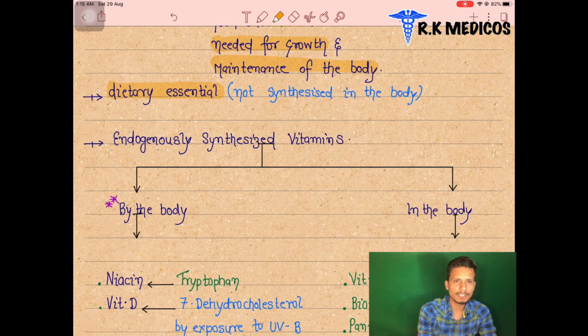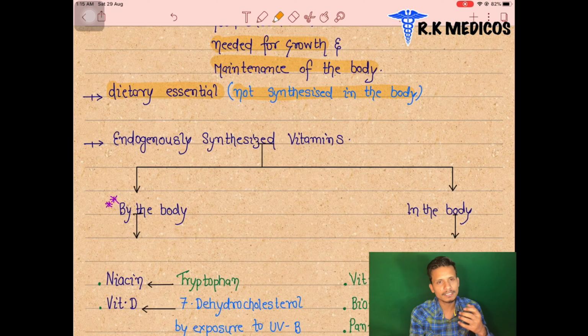Some of the vitamins are essential and are taken from the diet, and they are not synthesized in the body. Two terms come up here: essential and non-essential. If any vitamin is synthesized in our body, that is a non-essential vitamin, because it is not required to be taken from outside. But the vitamins which are not produced in our body, we have to take from outside. This type of vitamin is called essential, and these are the dietary vitamins.